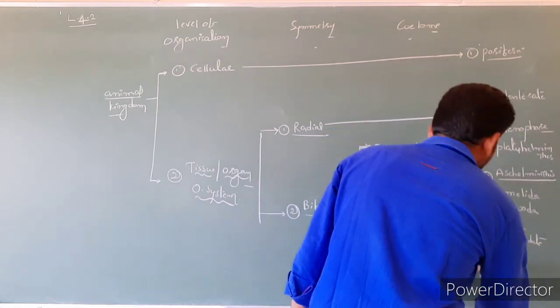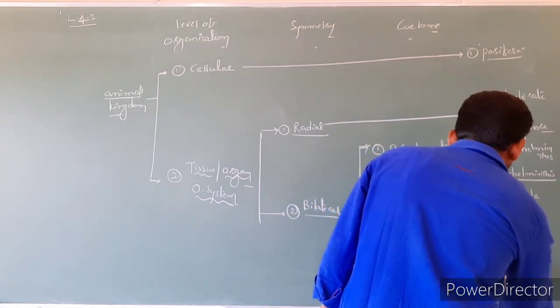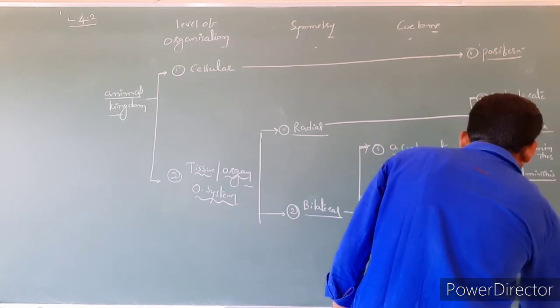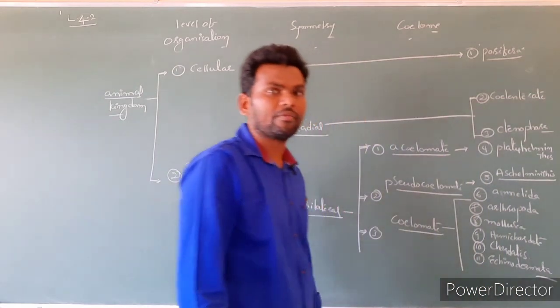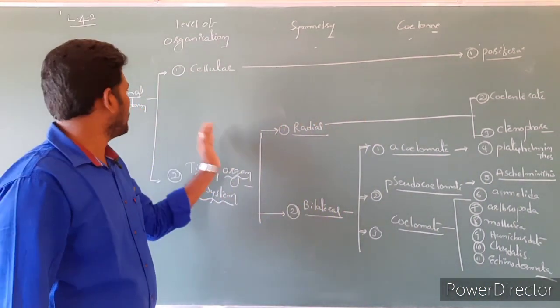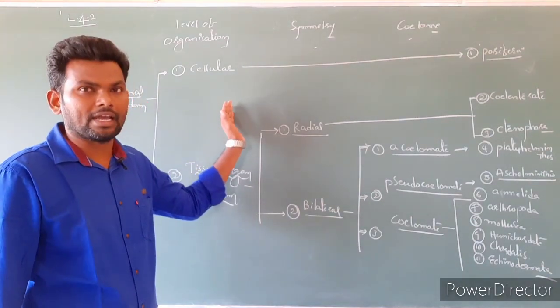So one more is missed. That one is Echinodermata. Clear? So this is actually the animal kingdom classification based on fundamental characters.